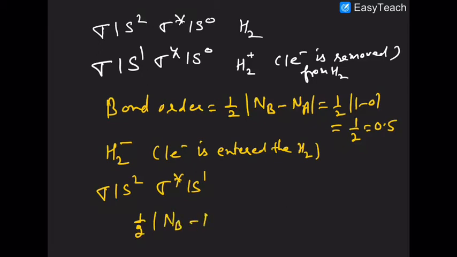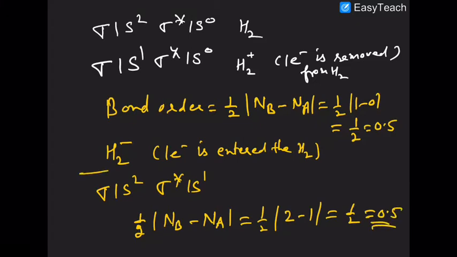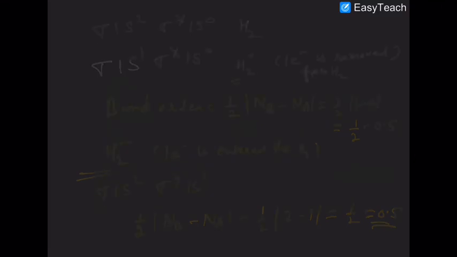Number of electrons in bonding minus anti-bonding. Answer comes out to be 2 minus 1, that is half. So both H2 negative and H2 plus have what? They have different electronic configurations, but they have the same bond order. Are you getting that? Sure about that?